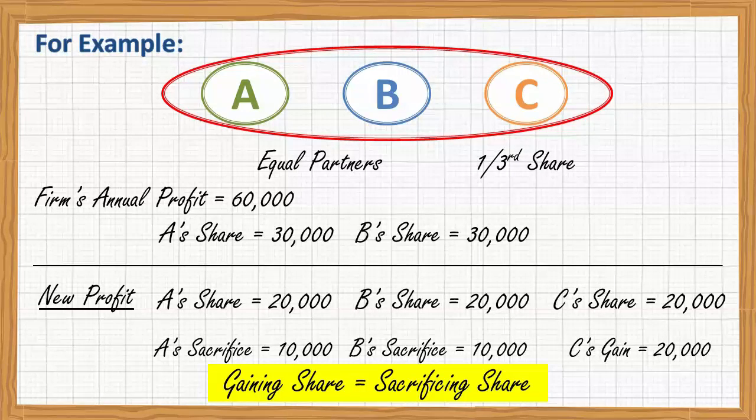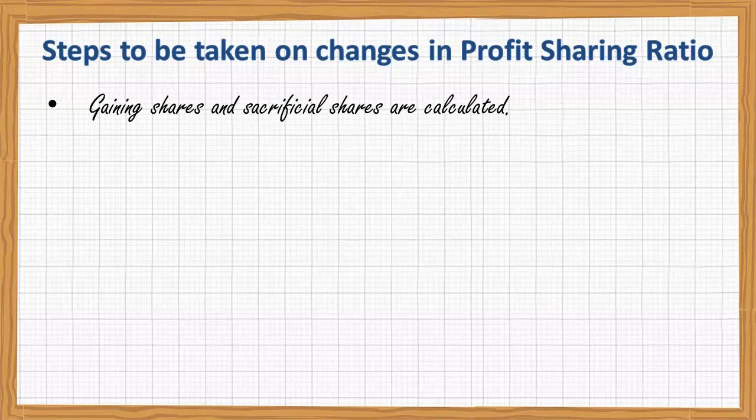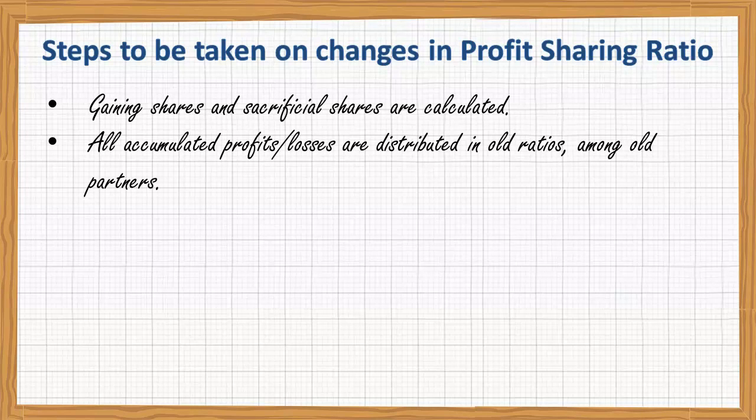So be careful. When there is admission of a new partner, this is reconstitution of the partnership, and there is change in the profit sharing ratio. If there is change in profit sharing ratio, you already know some steps are taken. Number one, gaining shares and sacrificing shares are calculated. Number two, all accumulated profits and losses are distributed in old ratio. Old ratio means among old partners.